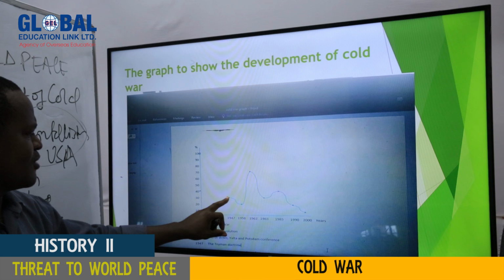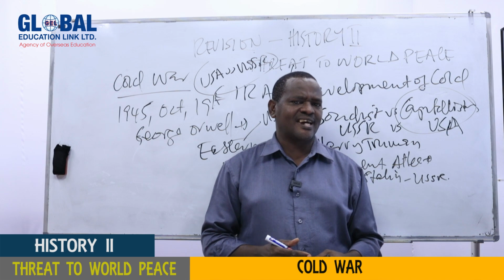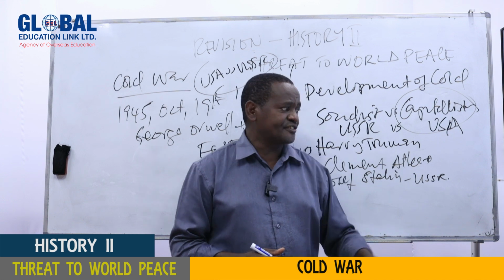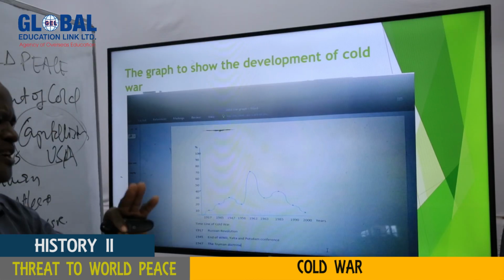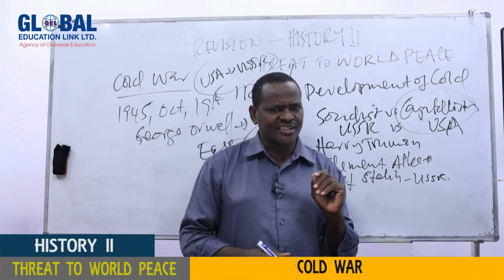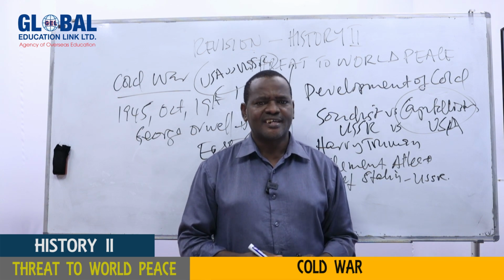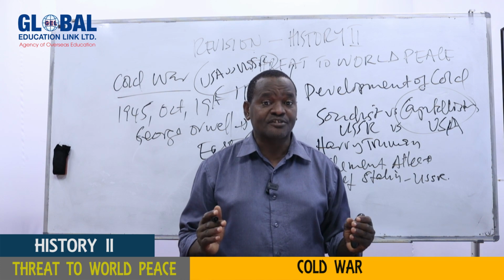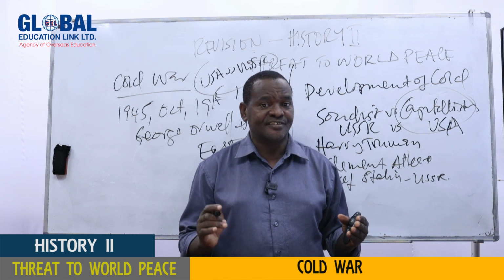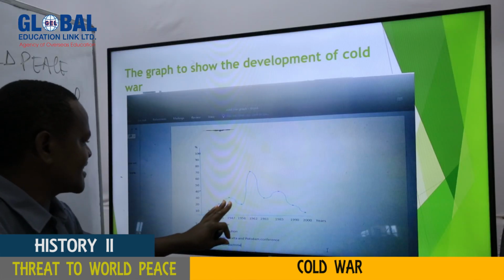The Cold War increased more in 1947 after the President of the United States of that time, Harry Truman, issued a doctrine which was called the Truman Doctrine. The doctrine, among other things, was about containing the spread of communism in the world. And remember, the Russians at that time, under Joseph Stalin, wanted to expand communism in the world. So you can see the tension has to increase, because one wants to expand his ideology and the other wants to contain the ideology of the other. That increased the Cold War.